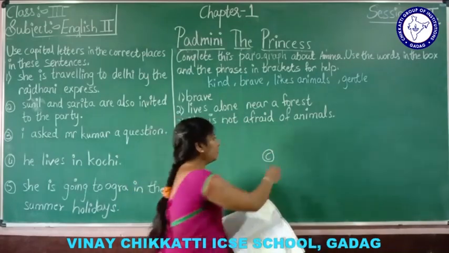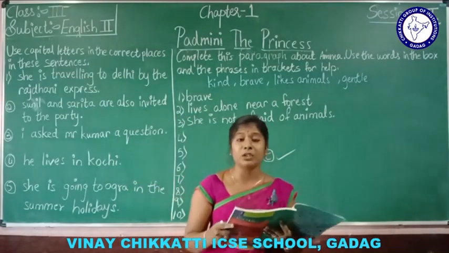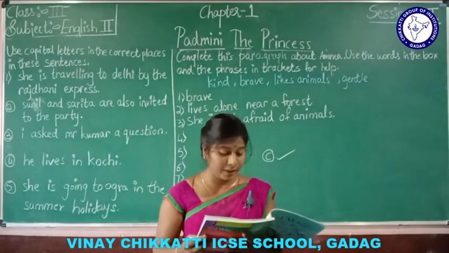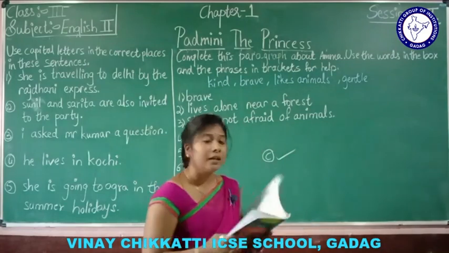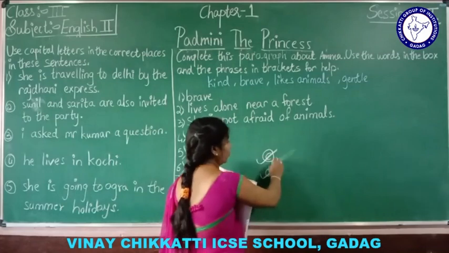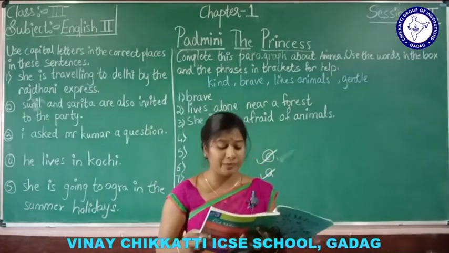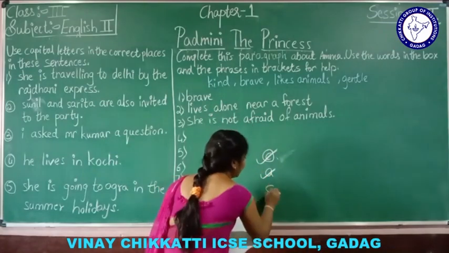Tick C1. Okay. Next, elephants wrap their trunks together to show their love when they are afraid, when they are playful. So it is to show their love. See, here you have to tick. Okay. Understood? Elephants are afraid of illness, peanuts, ants. Yes, they are afraid of ants.